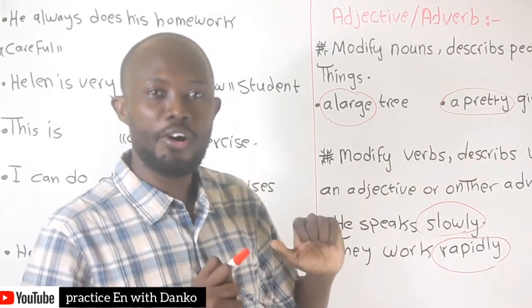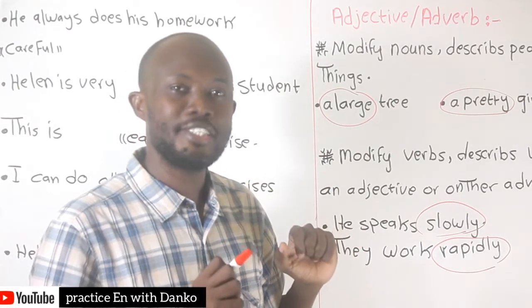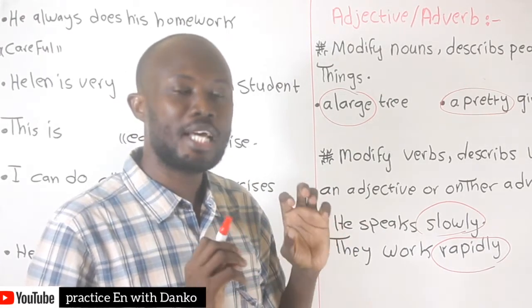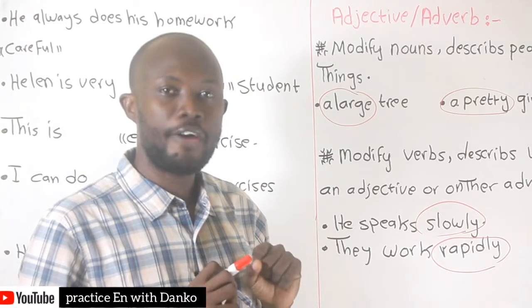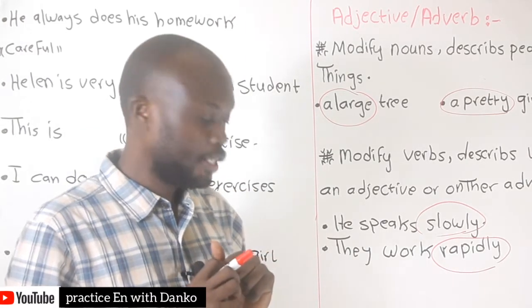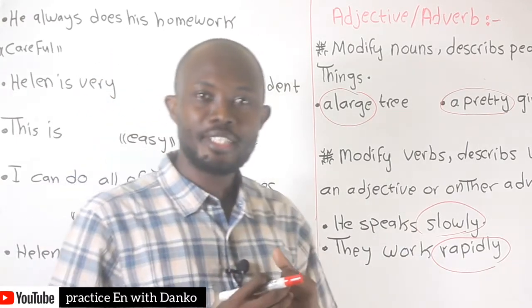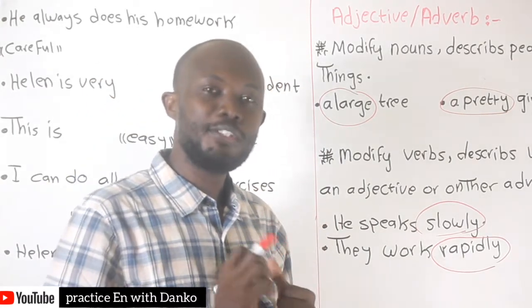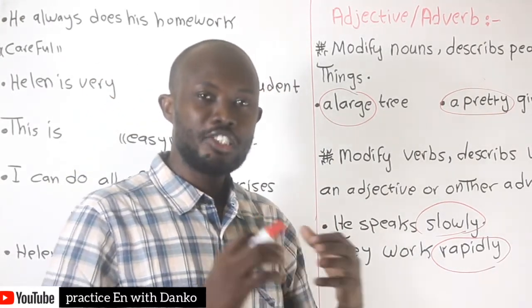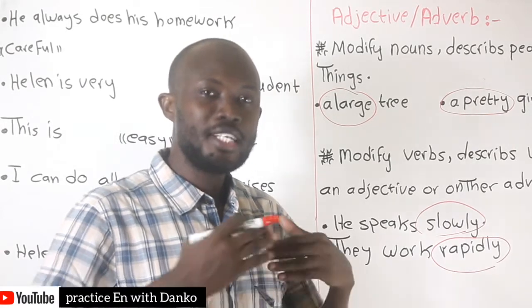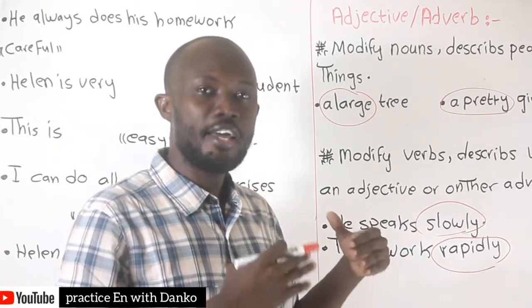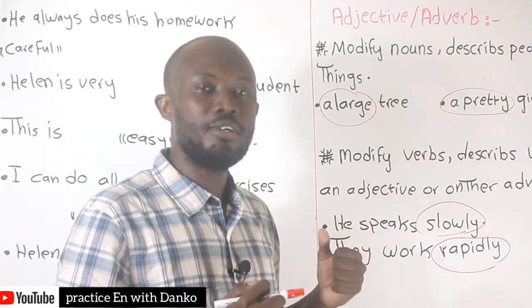This is the main point. You must catch this point first to understand more about adjectives and adverbs. Before we go further, let's do some quizzes together to know whether we understand these kinds of sentences or not.